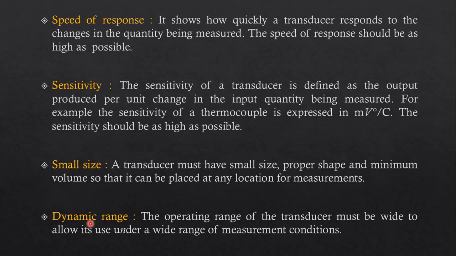Then, dynamic range. The operating range of the transducer must be wide to allow its use under a wide range of measurement conditions. Suppose we are going to measure a current and we have an ammeter of 0 to 5 ampere. Then we can only measure the current level between 0 and 5 ampere. What if we need to measure a current of 7 ampere? At that time our range needs to be 0 to 10 ampere, right? So whatever transducer we choose for our application, it needs to have a proper dynamic range.